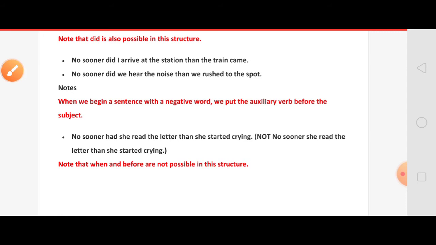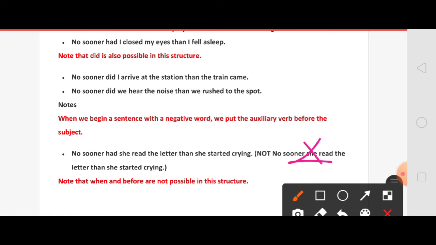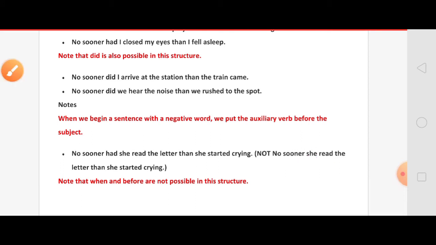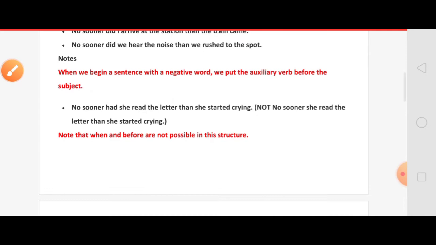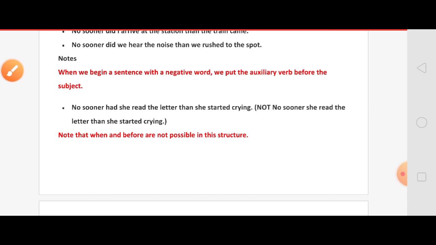Here you have to frame the no sooner sentence like this: No sooner had she read the letter than she started crying. You should not write like this: No sooner she read the letter than she started crying. That is wrong. Next, note that when and before are not possible in this structure. You should not use when and before in this no sooner than structure.